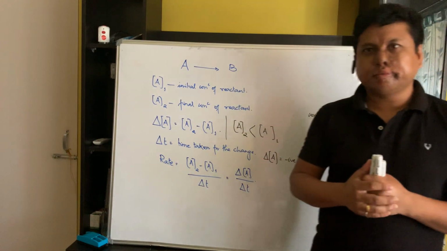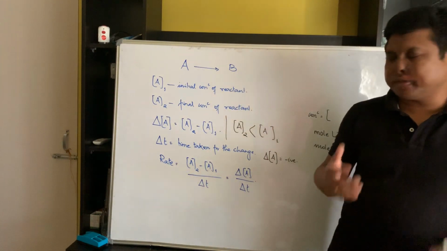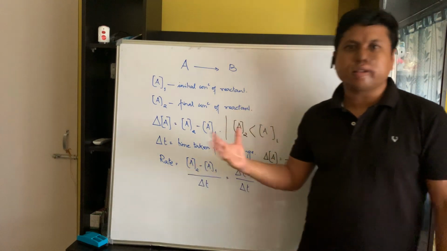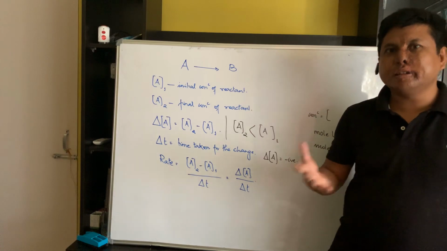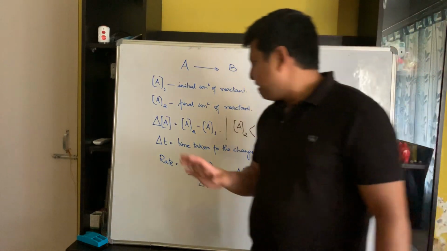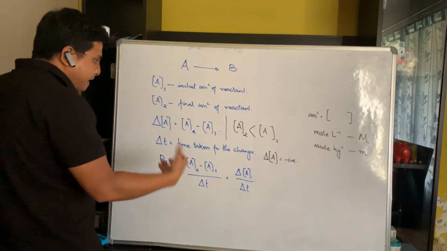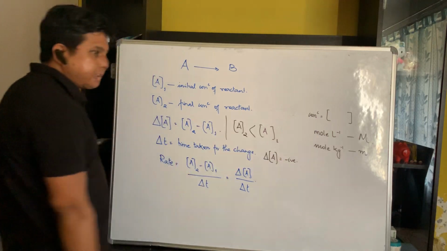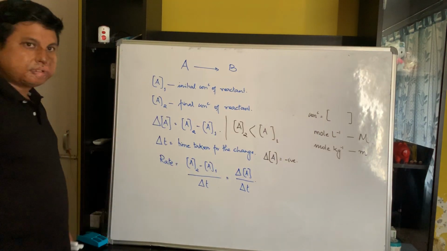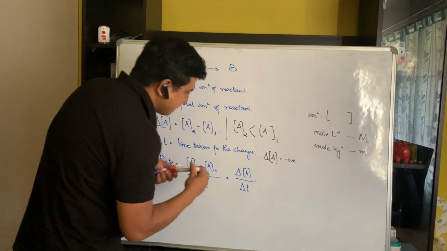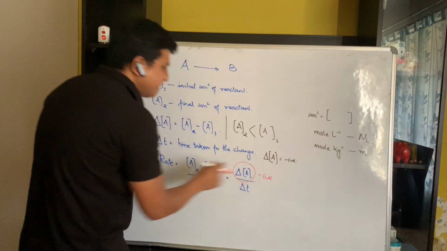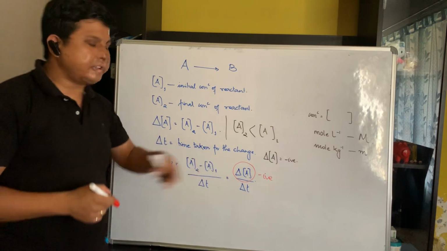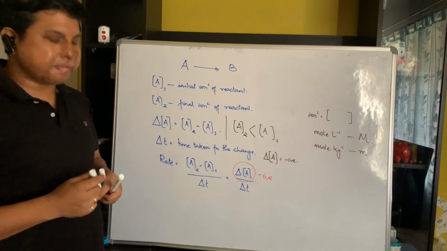Rate can be 0. If a reaction does not take place, we can assume the rate to be 0. But negative rate is absurd. It is meaningless. Here delta A is coming out to be negative, but negative rate is not possible. So this quantity itself, delta A, is a negative quantity, but rate cannot be negative. Rate can never be negative.